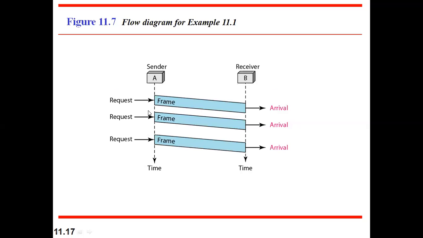That itself makes sure there is no overlapping between the frames. If we keep sending everything at a time, there will be overlapping between the packets and frames, and loss of frames may happen. To avoid that, a time gap is given between one request and the next. So this is called the simplest protocol. Is it clear?